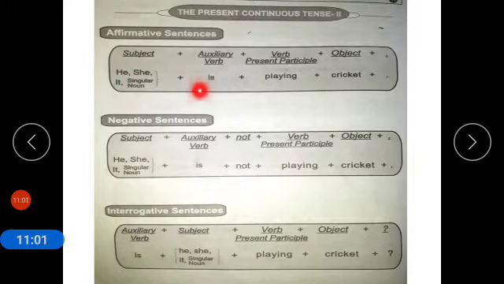So he is playing cricket. Negative sentence: subject, auxiliary verb, not, verb present participle, and object. He is not playing cricket. And interrogative sentence, is he playing cricket?